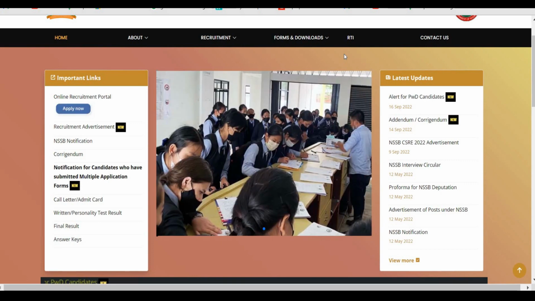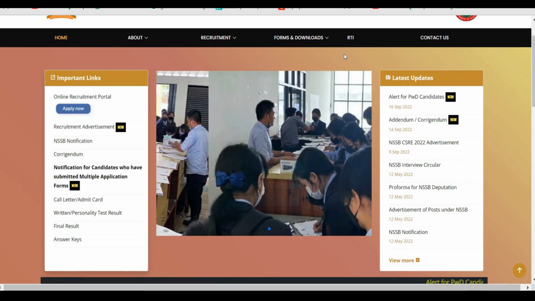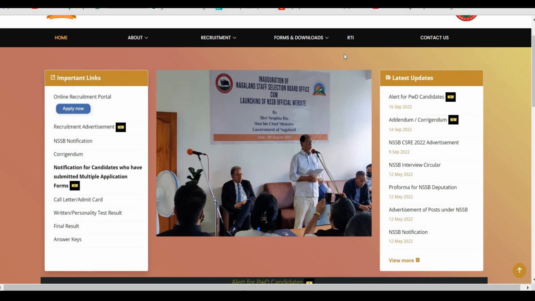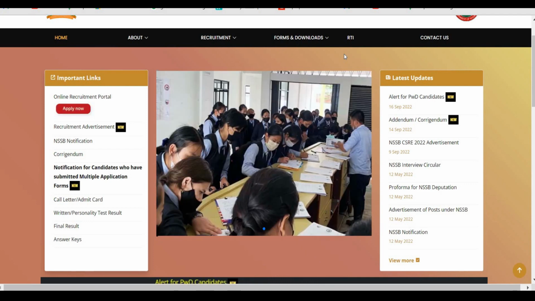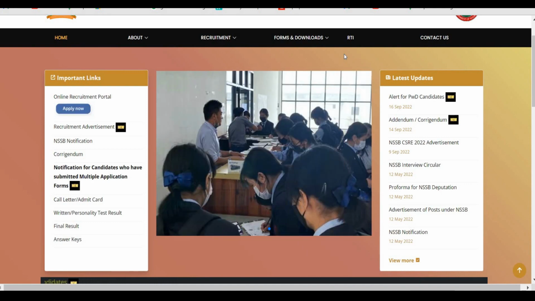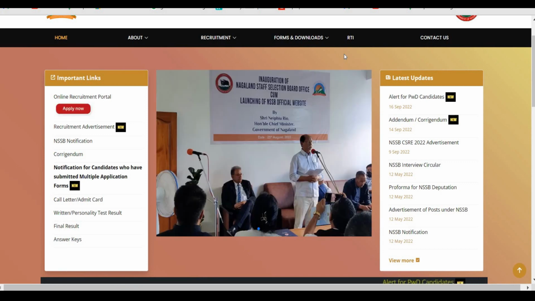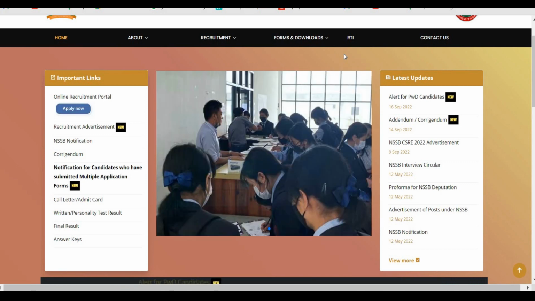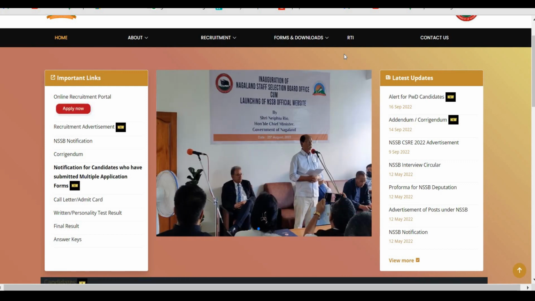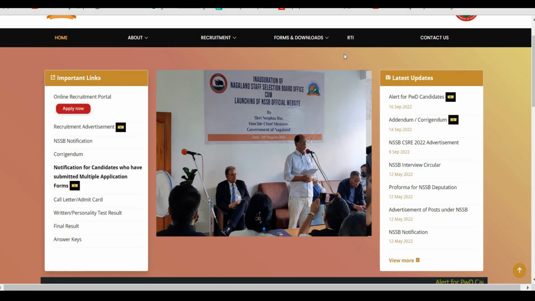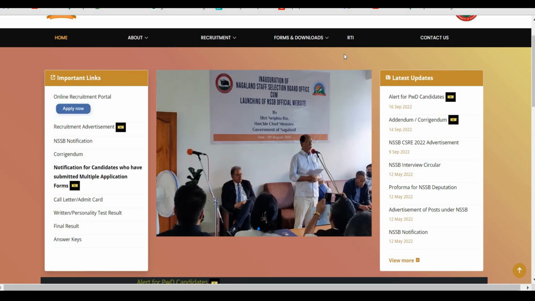The second point is regarding the billing address. What are the things that you need to enter in the billing address? The next part will be related to the certificate number, especially with the indigenous and ST certificate, and also what certificate numbers you need to enter related to your educational qualifications. The next point will be related to the documents, that is whether you have to upload the mark sheet certificate number or the provisional or pass certificate number. The next point will be related to the age relaxation. What will be the maximum age limit for the applicants to apply for this particular post?